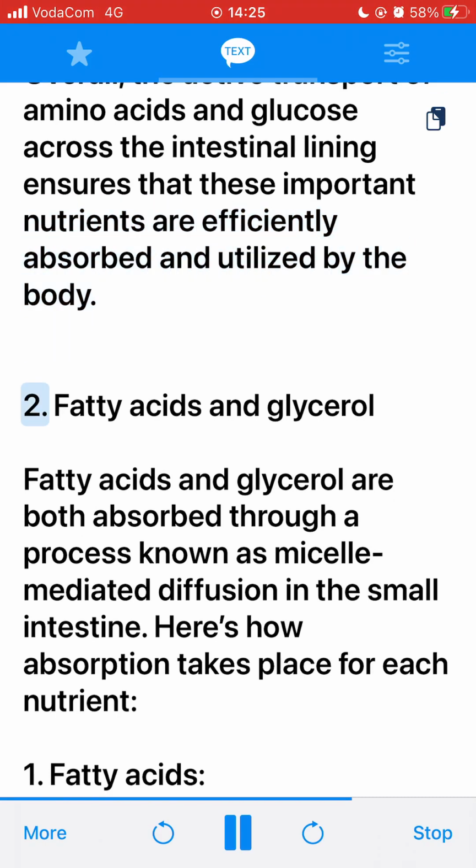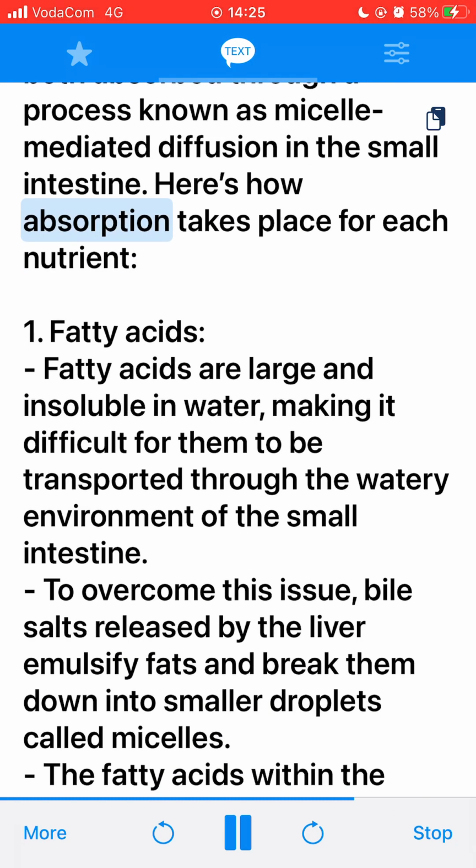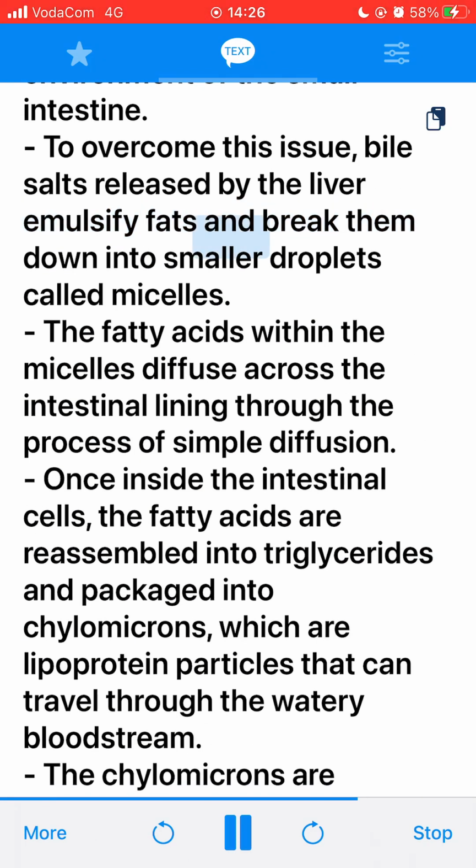2. Fatty acids and glycerol. Fatty acids and glycerol are both absorbed through a process known as micelle-mediated diffusion in the small intestine. Here's how absorption takes place for each nutrient. 1. Fatty acids. Fatty acids are large and insoluble in water, making it difficult for them to be transported through the watery environment of the small intestine. To overcome this issue, bile salts released by the liver emulsify fats and break them down into smaller droplets called micelles. The fatty acids within the micelles diffuse across the intestinal lining through the process of simple diffusion.